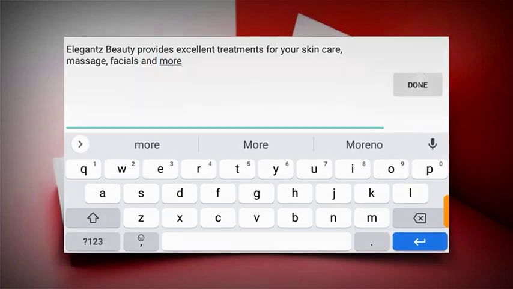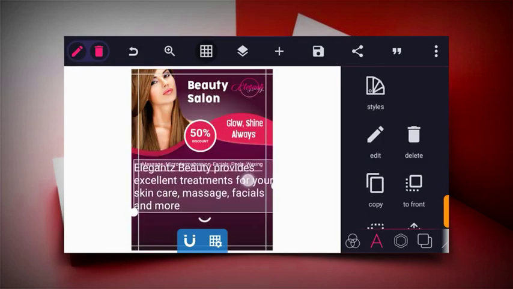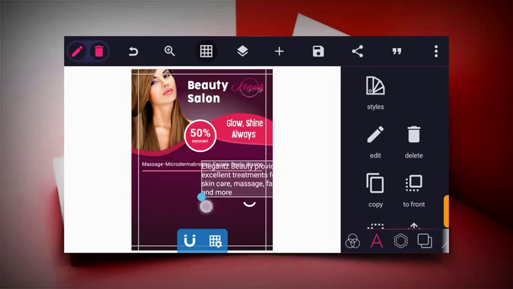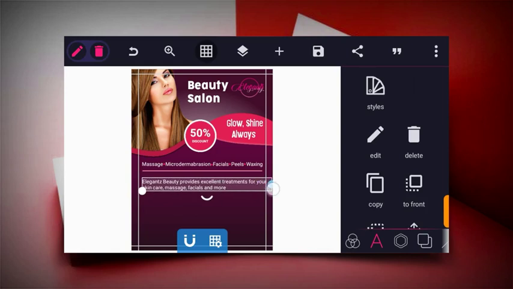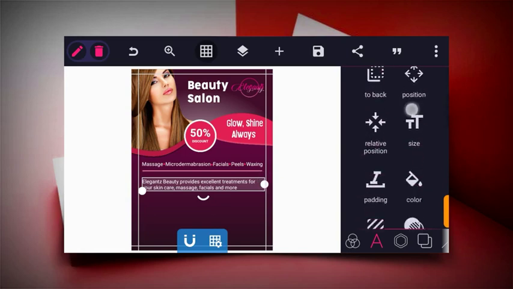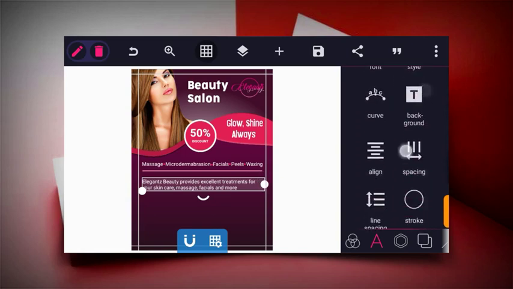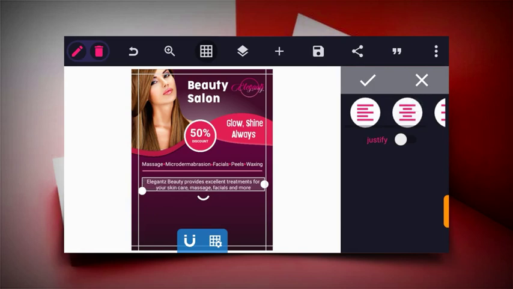So write something nice here, and then reduce this, and then let's increase this. So next thing we have to do now is to align this at the center. So click on this align, and then here.